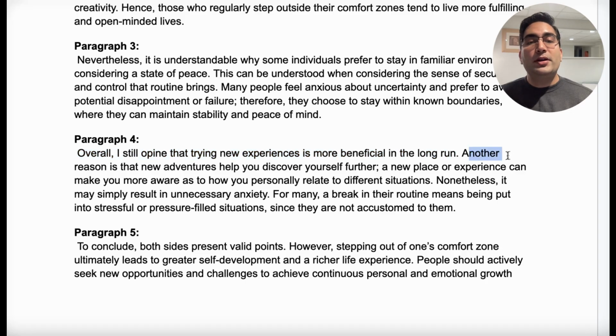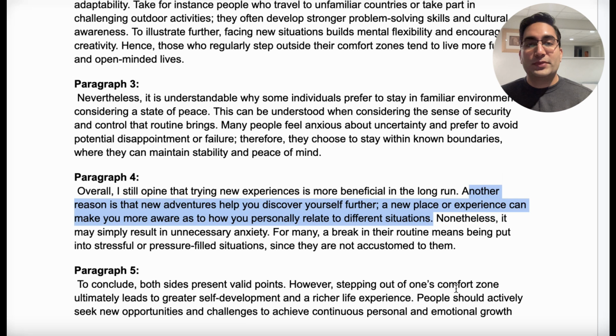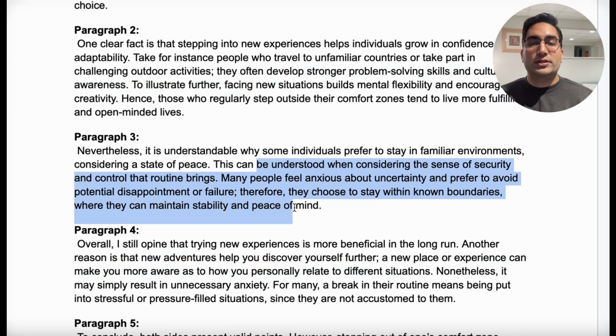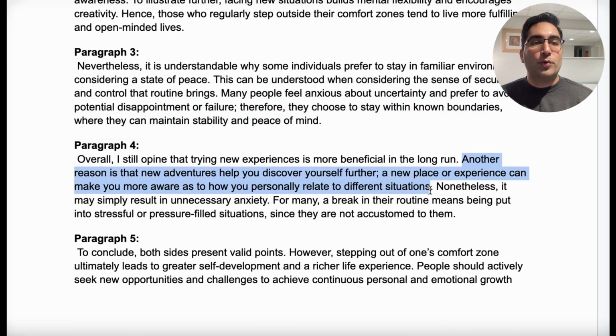Another reason. Now here you will provide that reason. This is your 3rd reason. So again, your first reason was here, 2nd reason was here. This is your 3rd point.